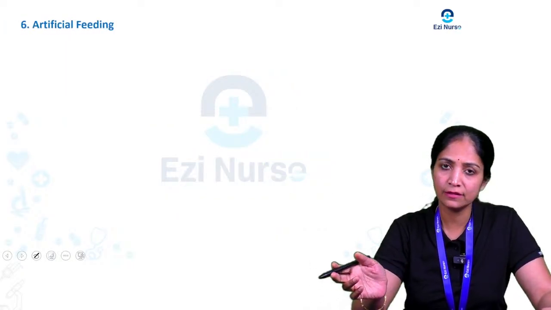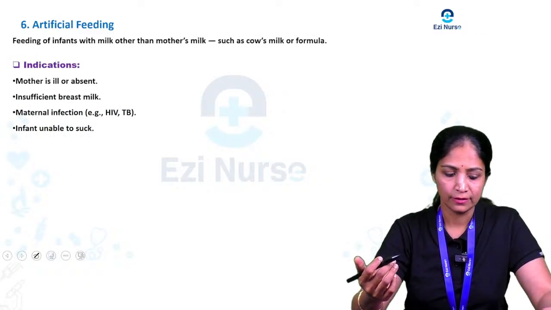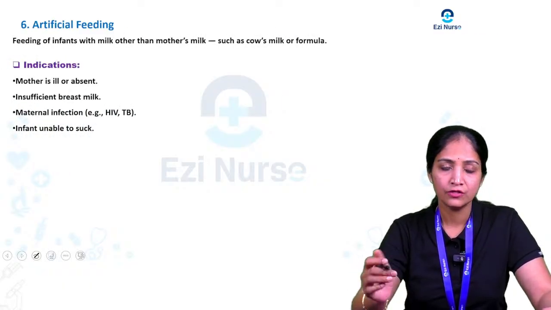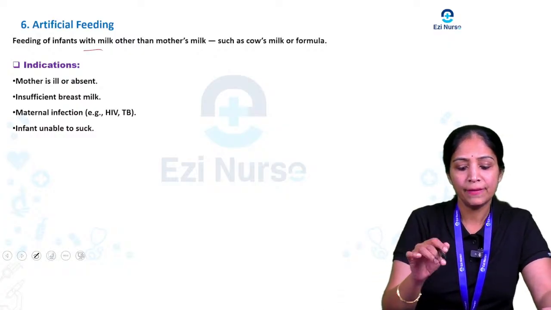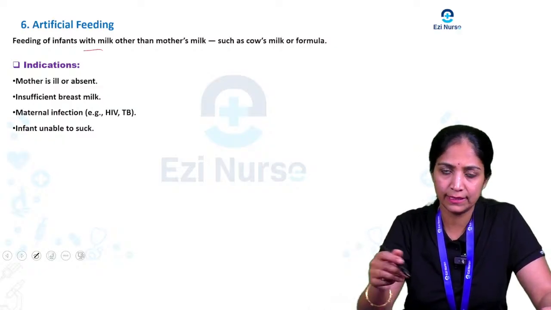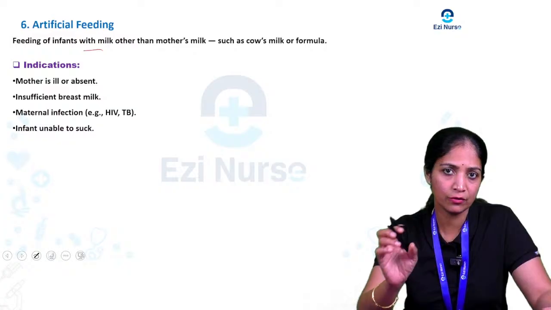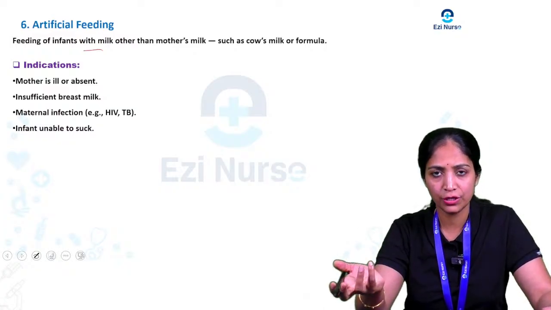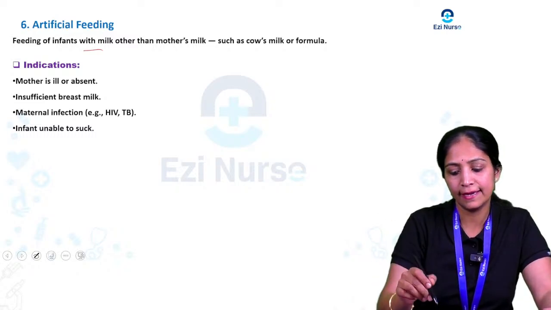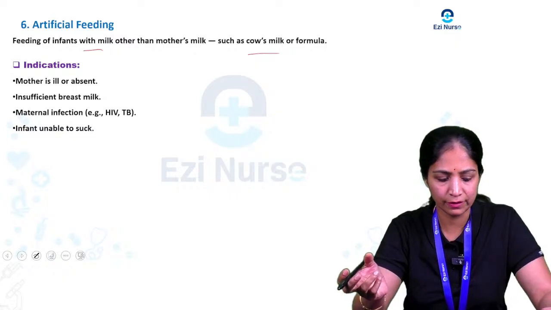Next we will see another question that is a short essay, that is artificial feeding. So what do you mean by this artificial feeding? Artificial feeding is feeding an infant with milk other than the mother's milk. When you are going to give the baby milk other than the mother's milk, we are going to call it artificial feeding. Such as cow's milk or a formula preparation of milk for the baby.